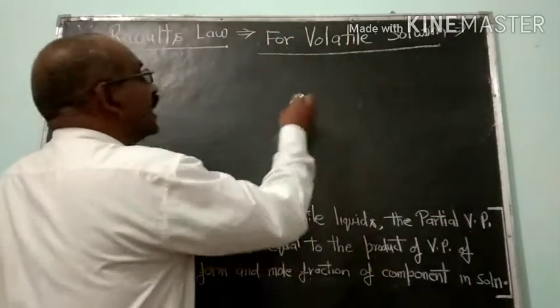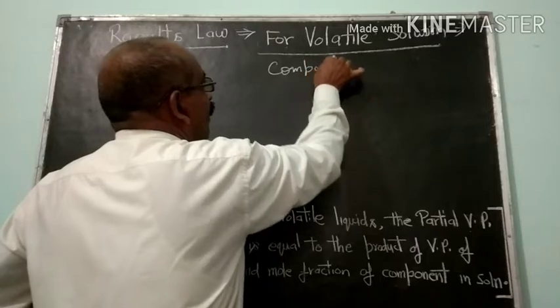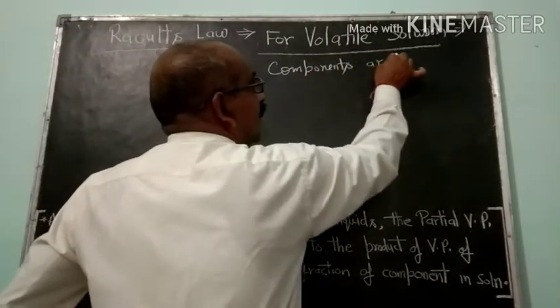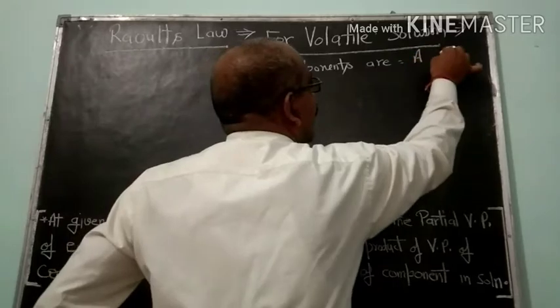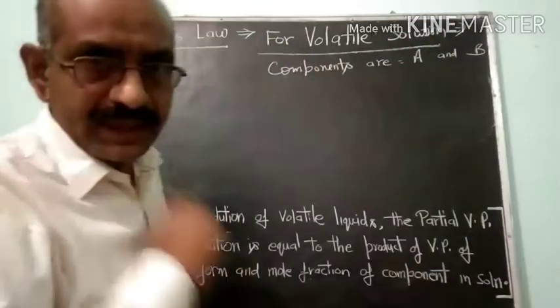Let us take a binary solution and the components are A and B. These are the two components.